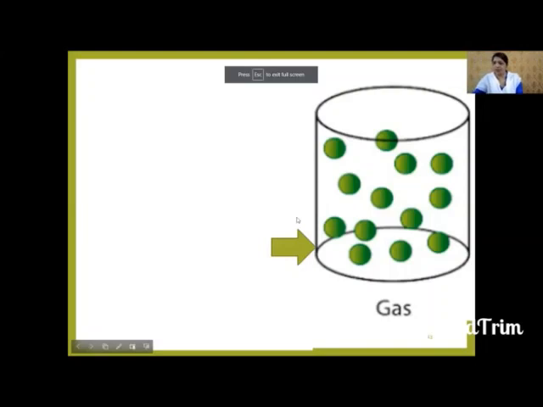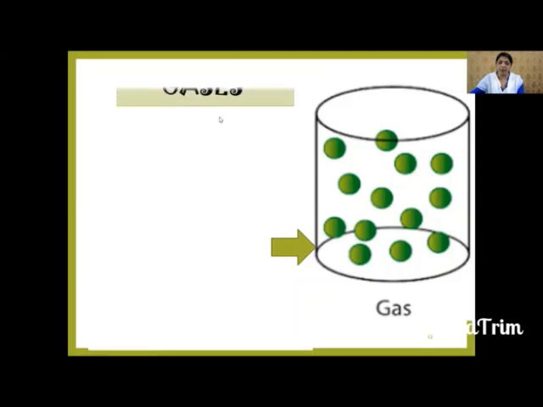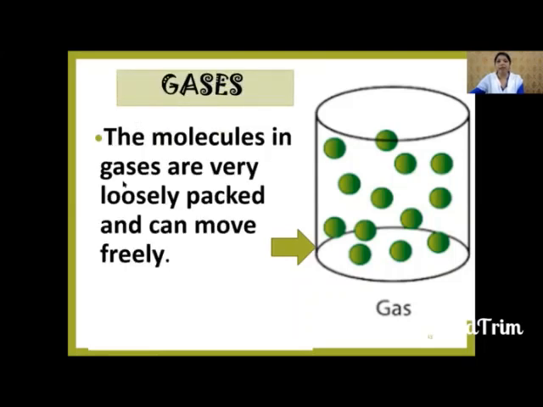So we understood about liquids. Let us move to the third state of matter, gases. In gases, the molecules are very far from each other. You can see here the image where the molecules are shown. You can see the gap between the molecules. The molecules in gases are very loosely packed and can move freely. Why are they able to move freely? Because they are very far from each other. For example, they can move like this freely and occupy the entire space.